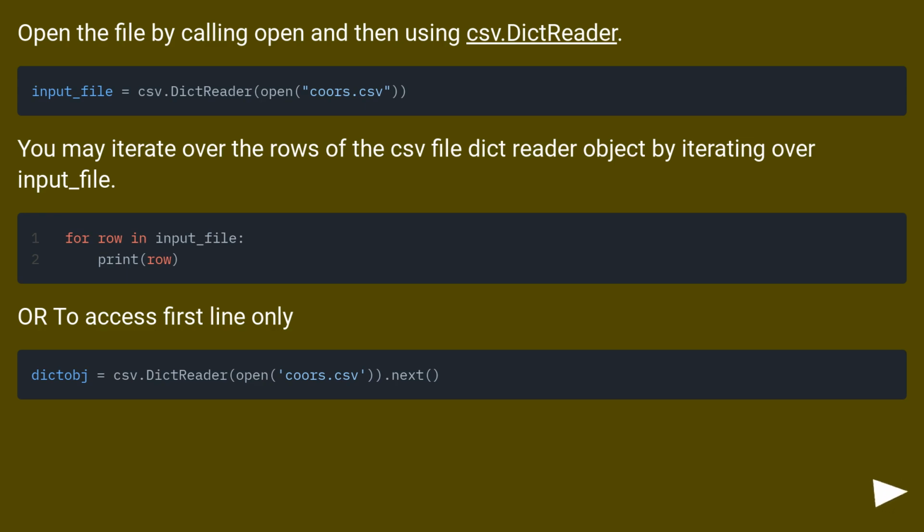You may iterate over the rows of the CSV file DictReader object by iterating over input_file. Or to access the first line only.